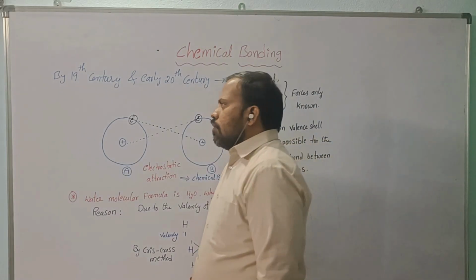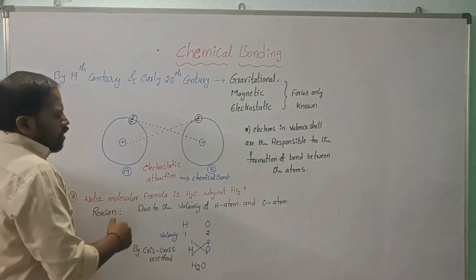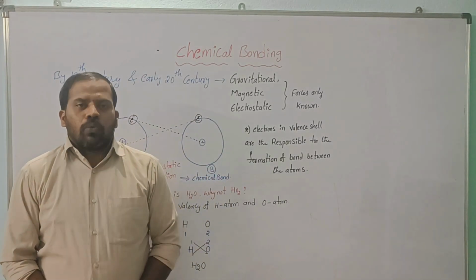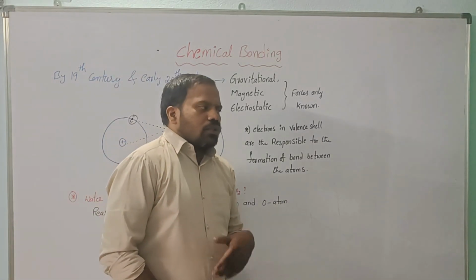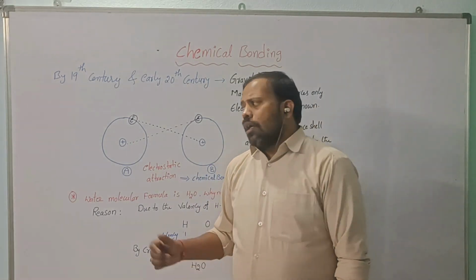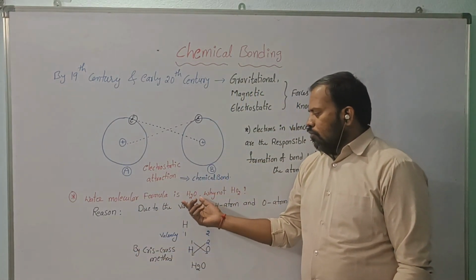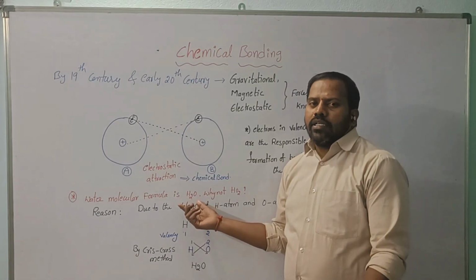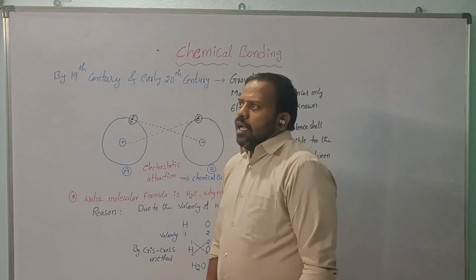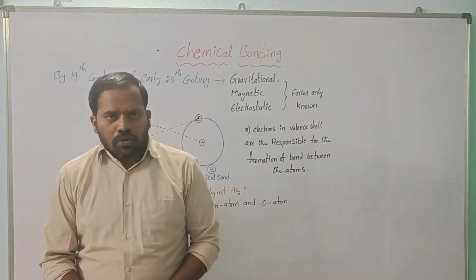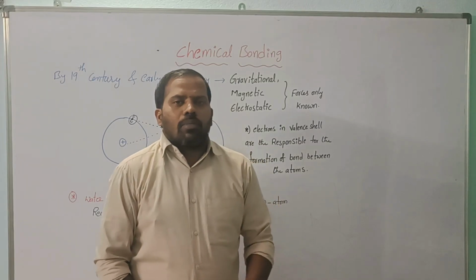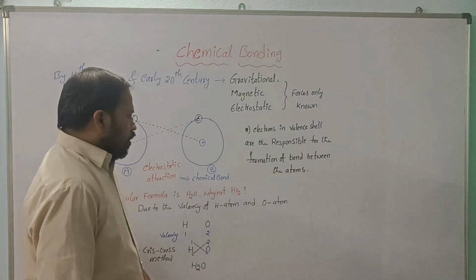Right. So there is one question. The molecular formula of water is H2O. Why can't we write it as HO2? How should we write the formulas? The molecular formula of water is only H2O. Why not HO2? The reason is based on the valence electrons. Based on the valence electrons, we have to write the molecular formulas.